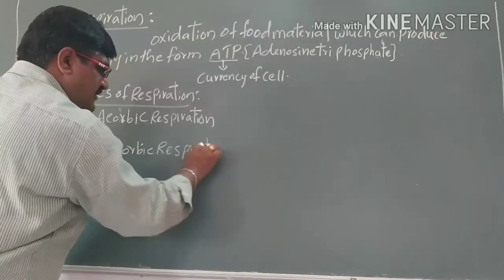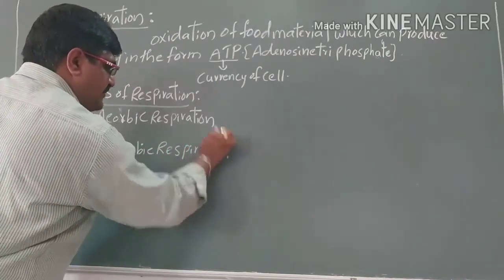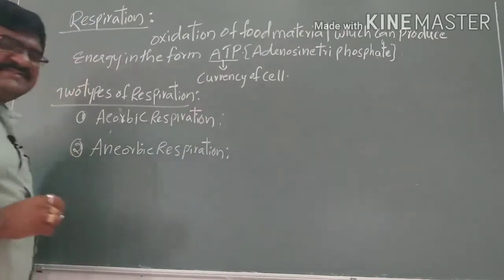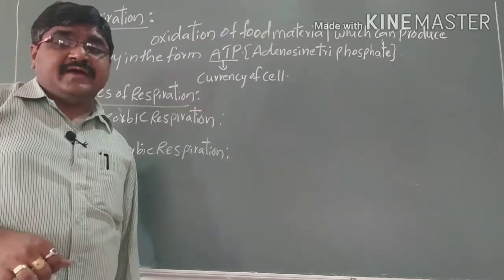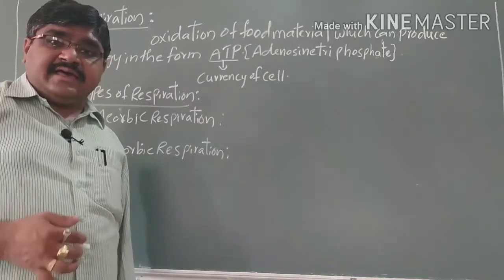Based on the presence of oxygen, respiration is classified into two types, aerobic and anaerobic.